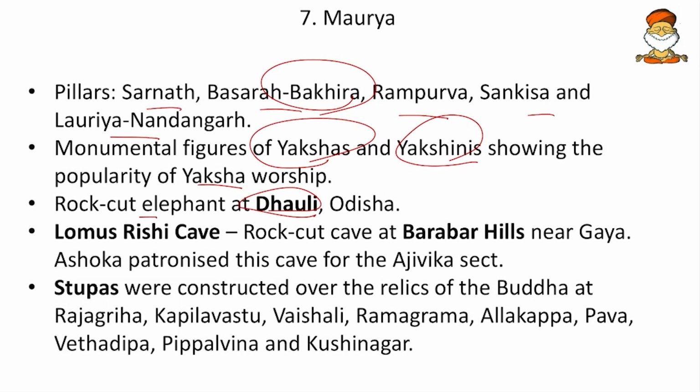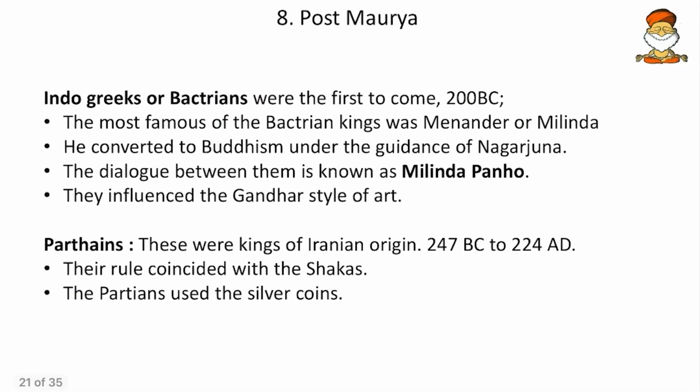Then the Lomas Rishi cave, the rock-cut cave at Barabar hills near Gaya. Ashoka patronized these caves for the Ajivika sect. So Ajivika, Jainism, all these we have a brief reference. Then stupas were constructed over the relics of the Buddha at Rajagriha, Kapilavastu, Vaishali, then Ramagrama, Allakappa, Pava, Vethadipa, Pippalivana, then Kushinagar. So mark the geography of all these on the maps and study. This will fetch you good marks if any of these places or places nearby appear in UPSC.